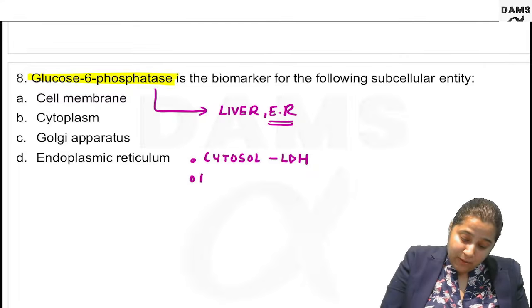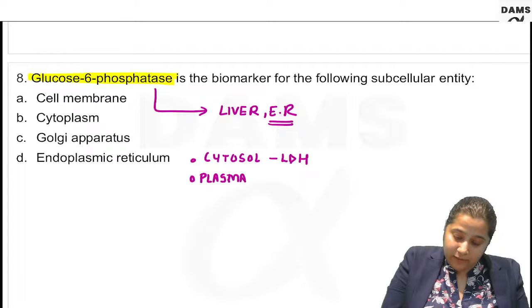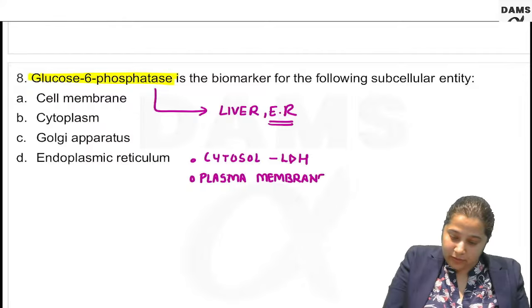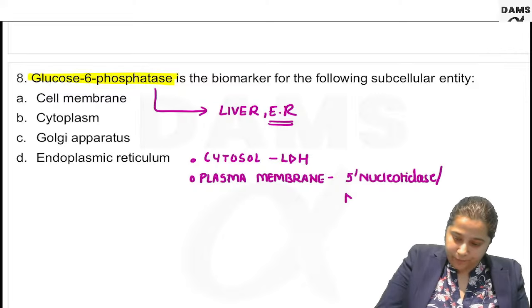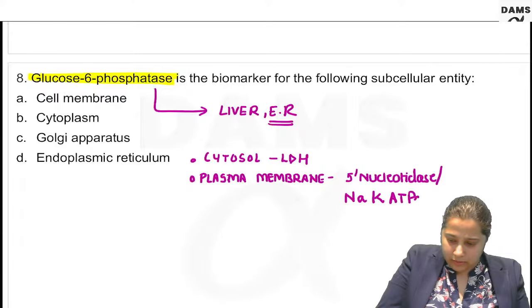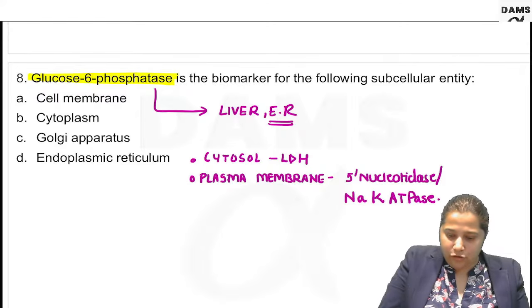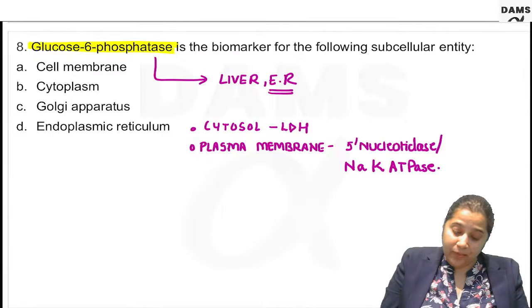For plasma membrane, the marker is 5' nucleotidase or sodium potassium ATPase pump. There can be more than one marker. It should be easy to detect.